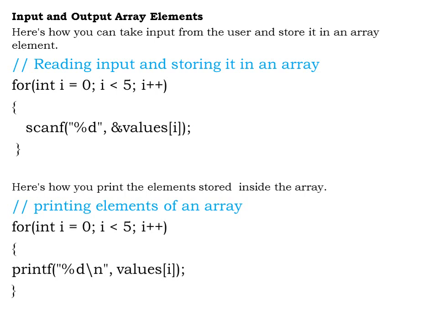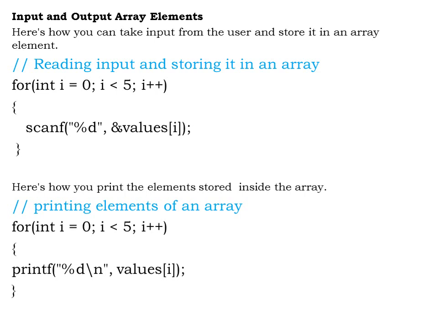When we increment the value of i, the i value becomes 1. Now 1 is less than 5, so the second value will be stored at &a[i], that is 1. And this loop continues till the fifth element is stored. So when i is equal to 4, 4 is less than 5, so at &a[4], that is at the fourth index location, I am going to store the last element.